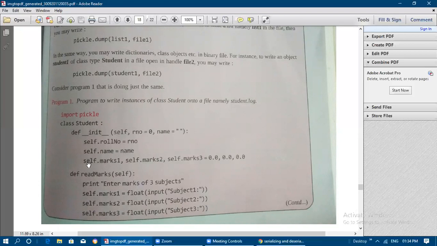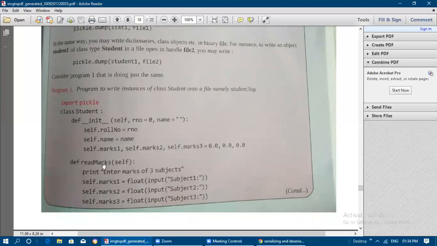Then self dot marks 1, marks 2, marks 3, everything is assigned as 0.0. Here we have set r number as 0 and name as blank, and that is only assigned here for roll number and name. If you want to read the marks, you need to call the method read marks. And display is a separate function, which we will see on the next page.